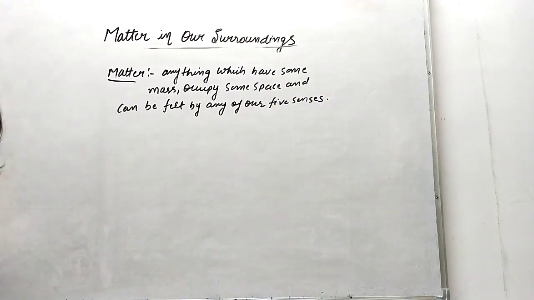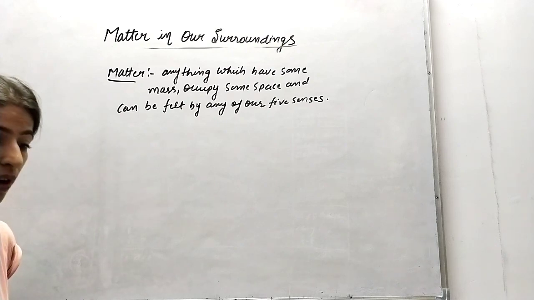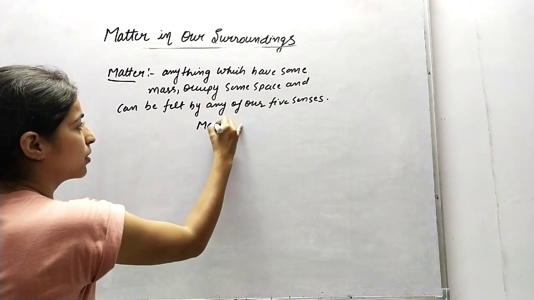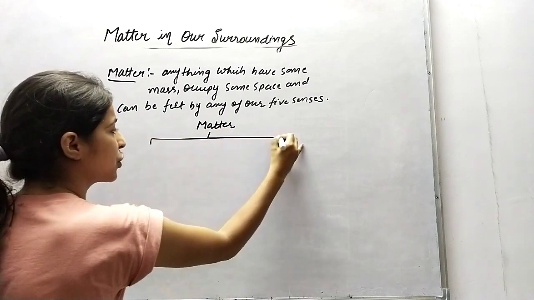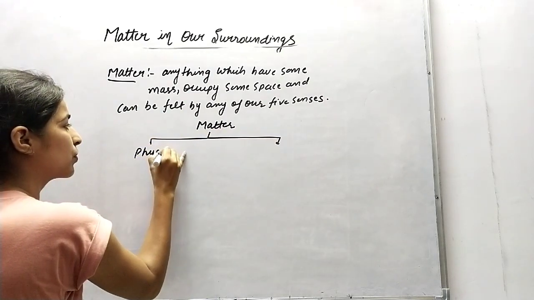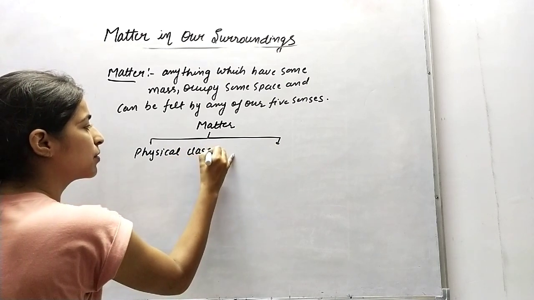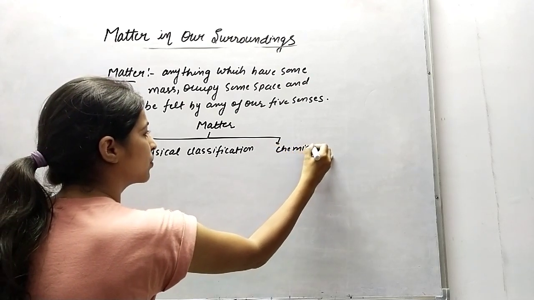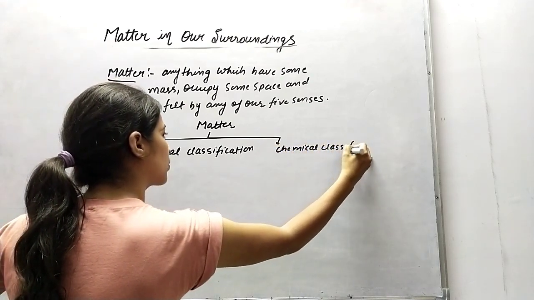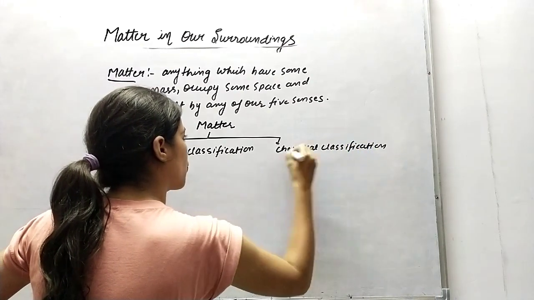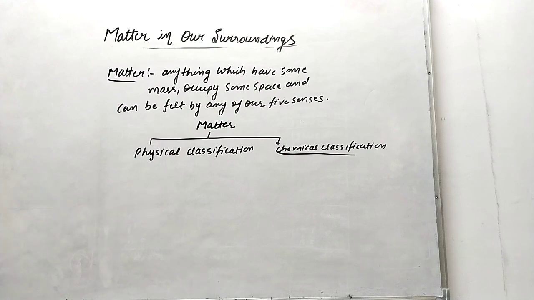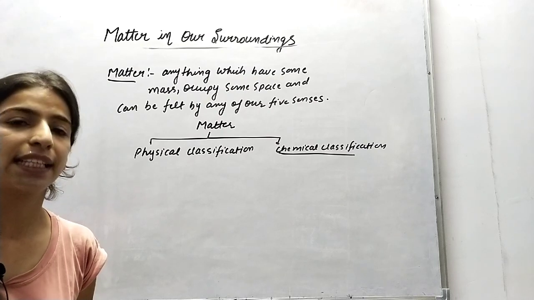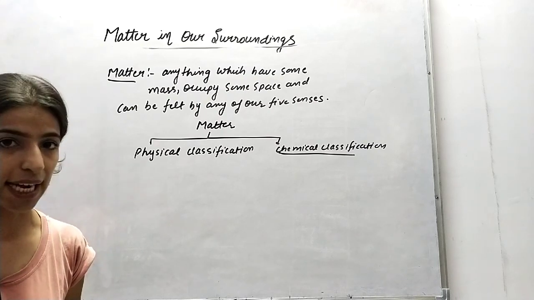And matter can be classified into two parts: physical classification and chemical classification. Physically, it can be classified into five types: solid, liquid, gases, plasma and Bose-Einstein condensate.